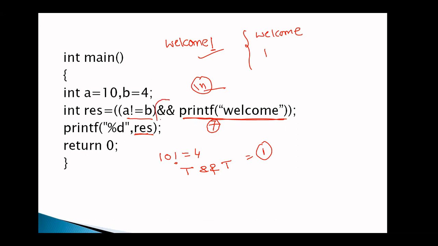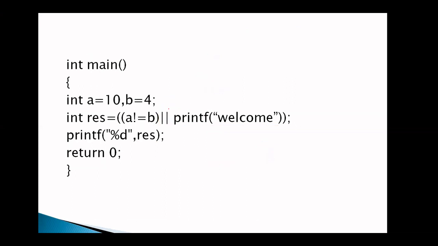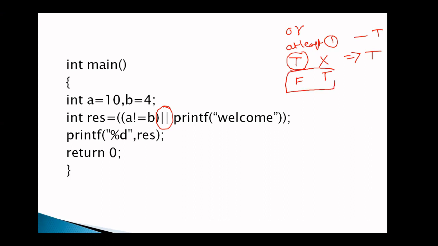Now we have discussed the logical AND operation. Now the same example using the logical OR operator. What is the OR operator? If at least one is true, the result is true. So in this case, it is exactly the same. If the first one is true, then there is no need to evaluate the second one. You got it? If the first expression is true, whether the second expression is true or false, what is the answer? The answer is directly true. Suppose the first expression is false, then only we are calculating the second expression.